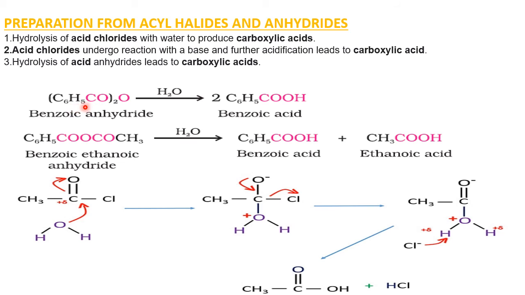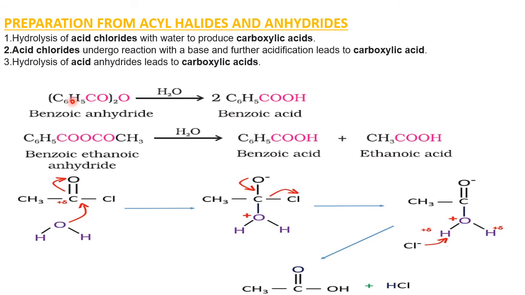So C6H5CO twice O, with water. What happens here? C6H5CO is there, no? For this we want one OH. Here there are two C6H5CO, so we want 2 OH. So please supply 2 OH, that is 2 OH and 1 O. Only 1 O is there, so we have to supply 2 OH for this. For this you add water. H2O contains 2 H and 1 O, and this O totally becomes what? 2 OH groups. Those 2 OH groups are added here.